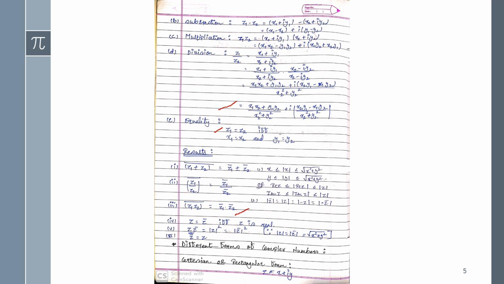So here I have written z1 plus z2. The fourth condition I have given here: if z equals z bar. We can write this, but if and only if z is real. So if we have z as a real number, only then can we write z equals z bar, that is, z conjugate.